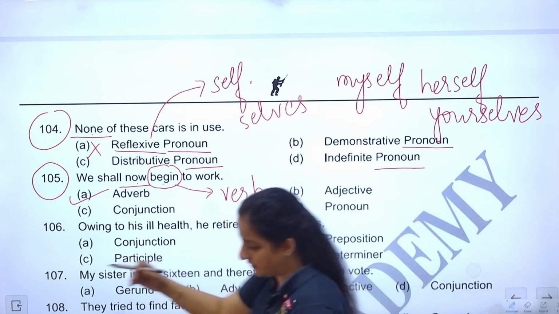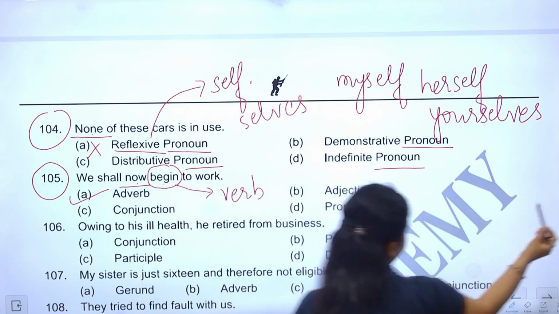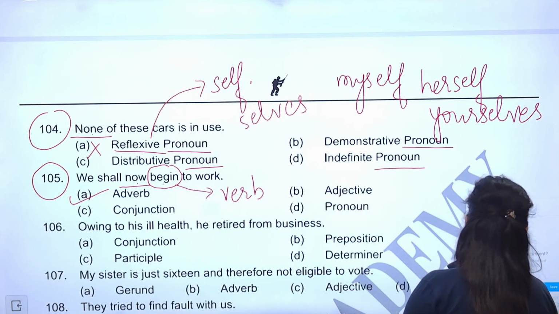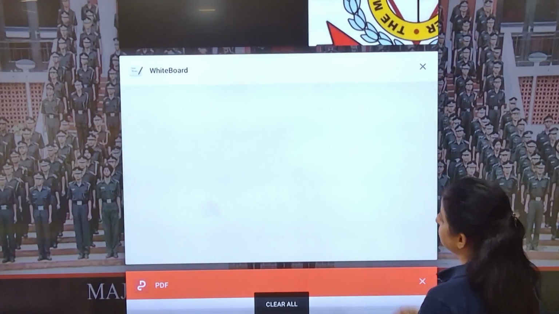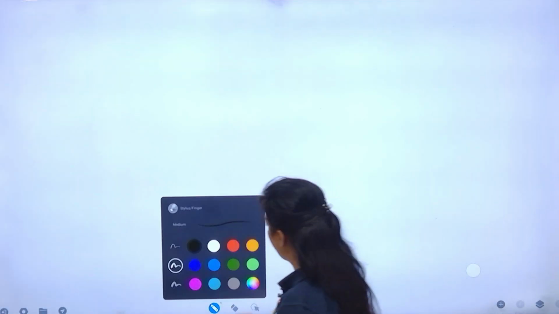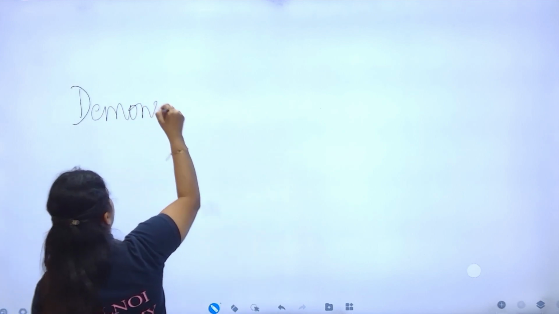Let me just confirm whether the same word none is underlined. Yeah. Do it on the whiteboard. So, what were the options? The options were: is it a demonstrative pronoun?